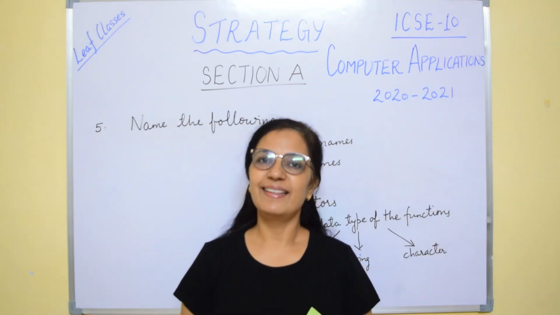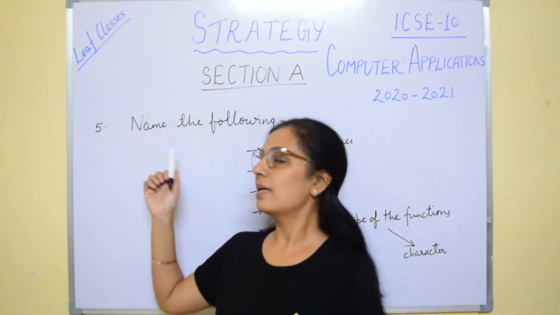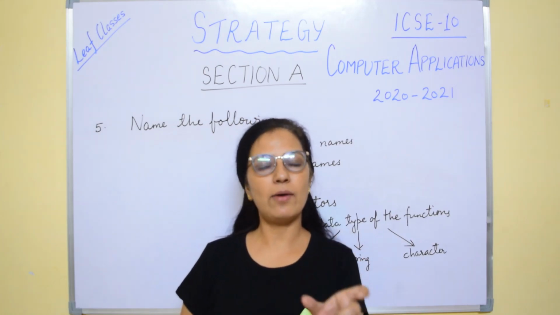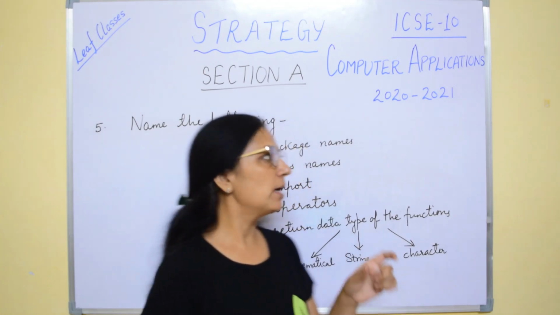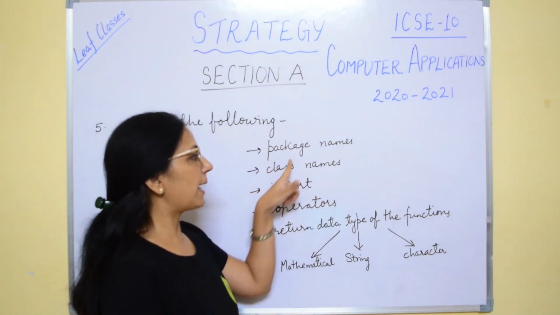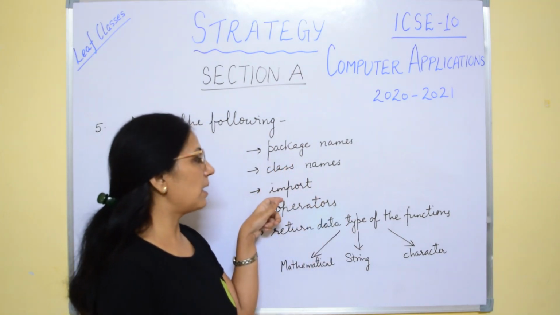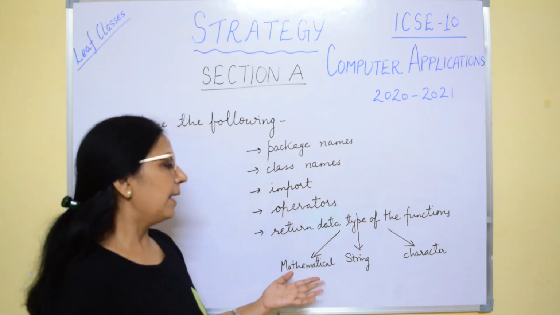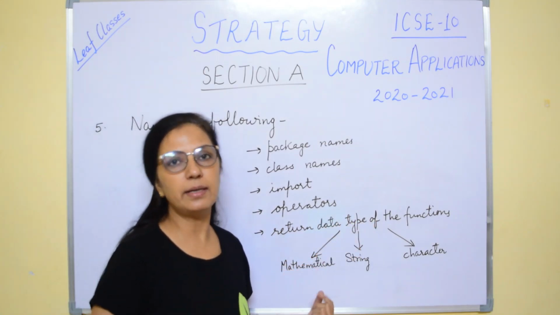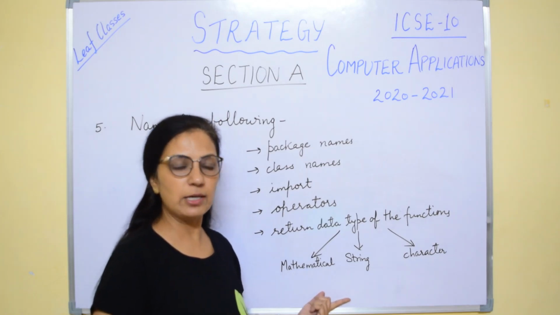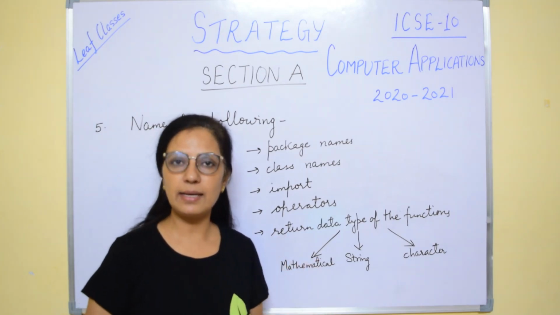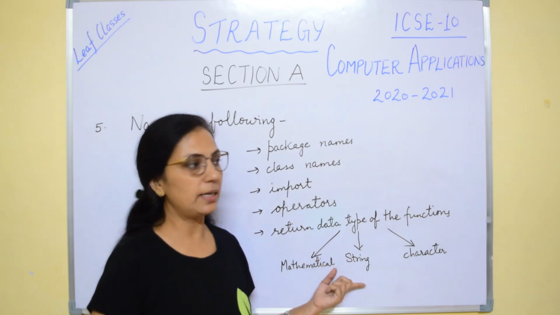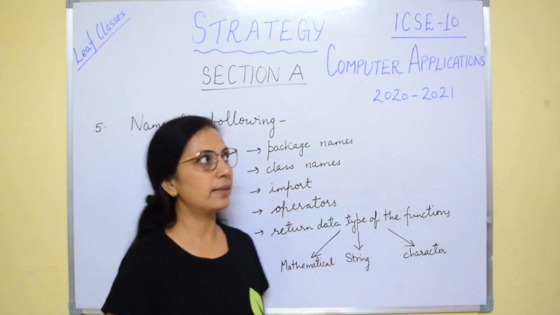Okay. The next category is name the following. The statement is given and you have to give the keyword for that. For that you have to prepare the package names, class names, import, operators, return type of the functions. Like it can be asked what is the return type of the Math.ceil function. So you will write the answer as double. Then say for the substring function, return type, for character functions like this.